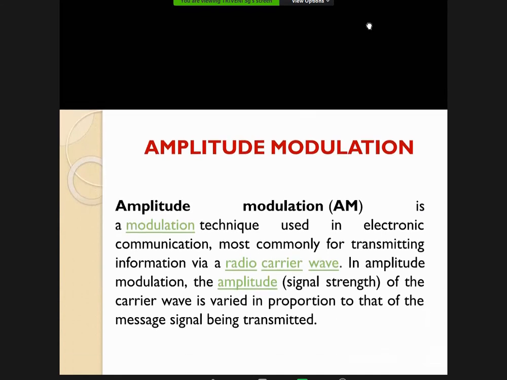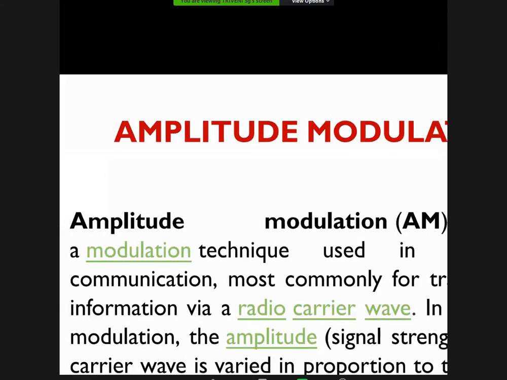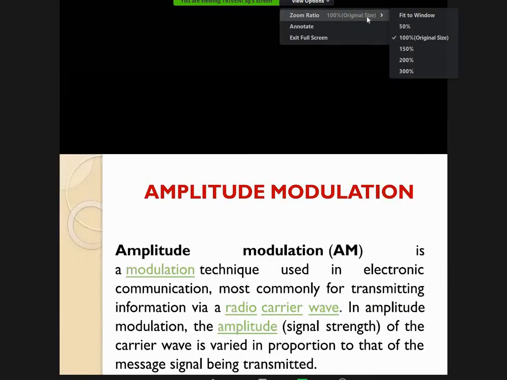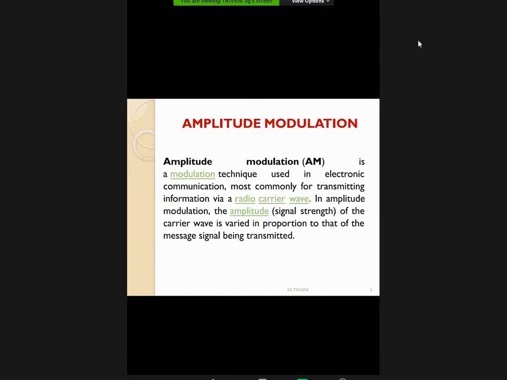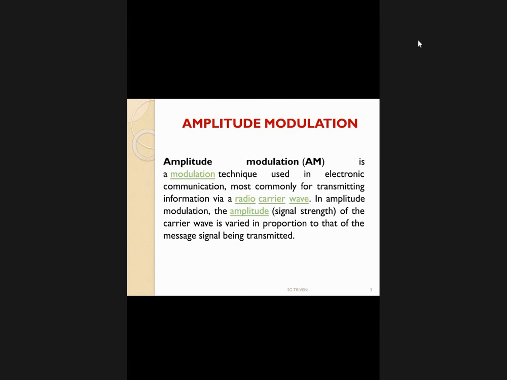The first one is the amplitude modulation. Actually, what is meant by modulation? Changing the characteristics of the carrier signal by means of the instantaneous value of the amplitude of the message signal. So, what are the different characteristics we have? For any signal, basically we have 3 different factors or characteristics. Those are the amplitude, frequency, and phase.